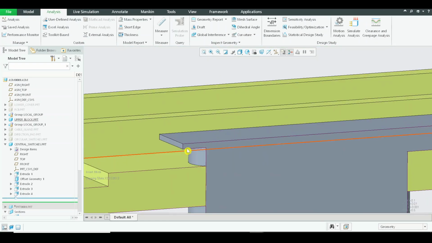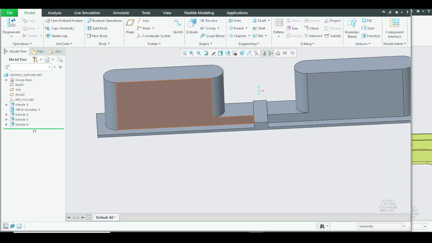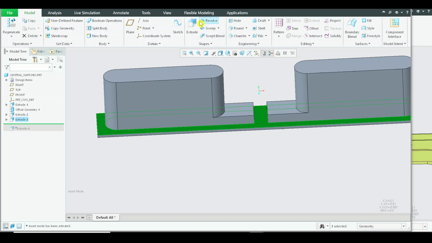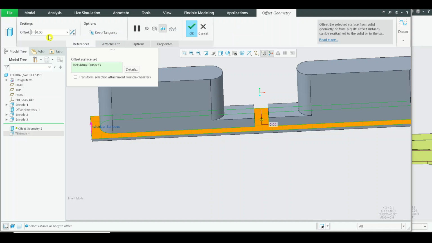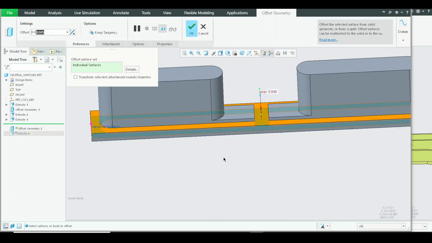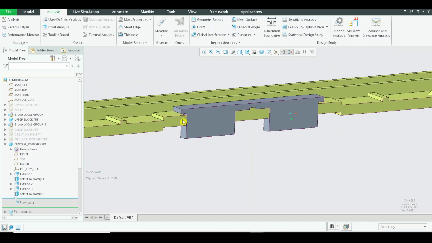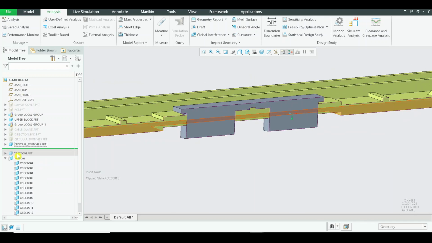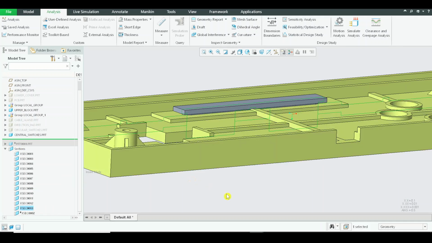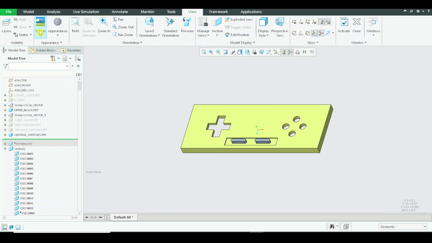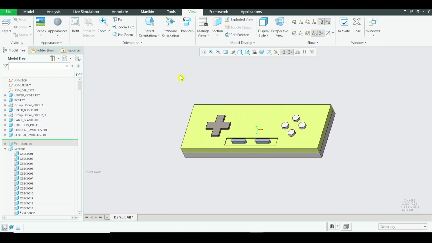I think we can fill up this outer wall as well. So what we can do is go back, select this and offset it. I believe there is an issue with my mouse, so that is the reason it is double pressing. Yeah, now this is touching and it is extended from the side. And let me just turn off the section view. Get back all the materials or the parts, and let us move to the next video.